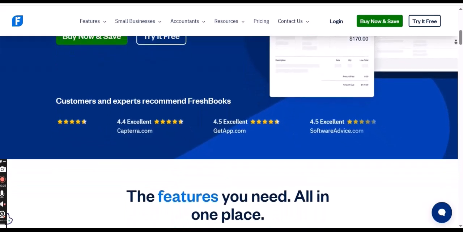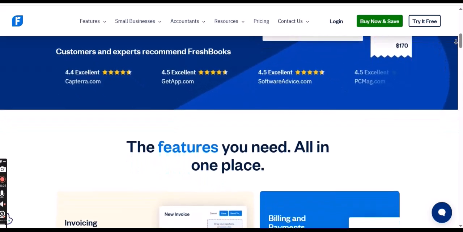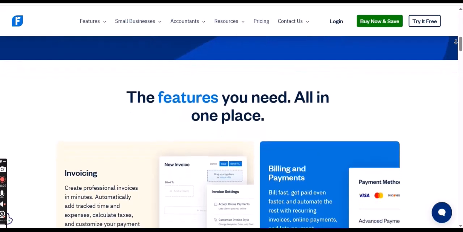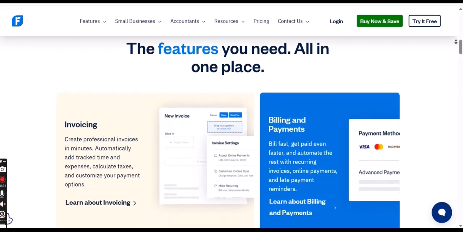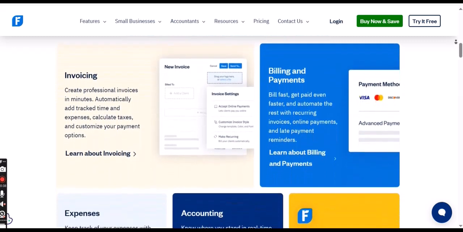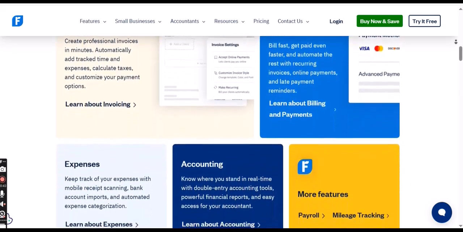Upgrade to Plus. As your business grows and you start working with more than 5 billable clients, the Plus plan offers a significant increase in capacity and valuable additional features. Consider Premium or Select. For established businesses with a substantial client base and more complex needs, the Premium or Select plans provide the scalability and advanced features required for efficient management.